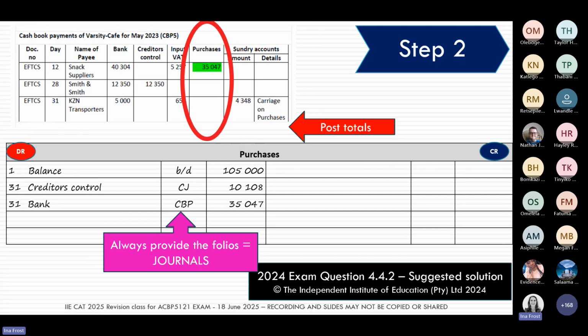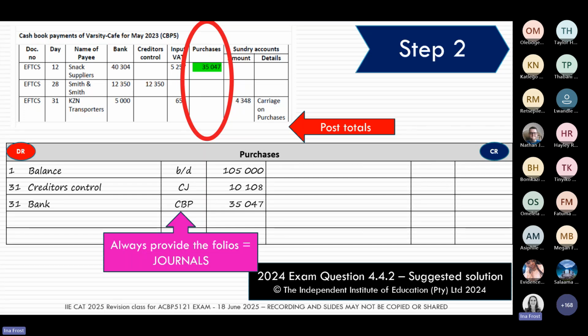Then I'm going to take the next journal that they provided in the question, and that was a cash book payments. And so this is our cash purchases of inventory. And so we are also going to put that on the debit side because, again, it's increasing the purchases. We bought more of the inventory. Again, typically I'm going to use my journal total here.